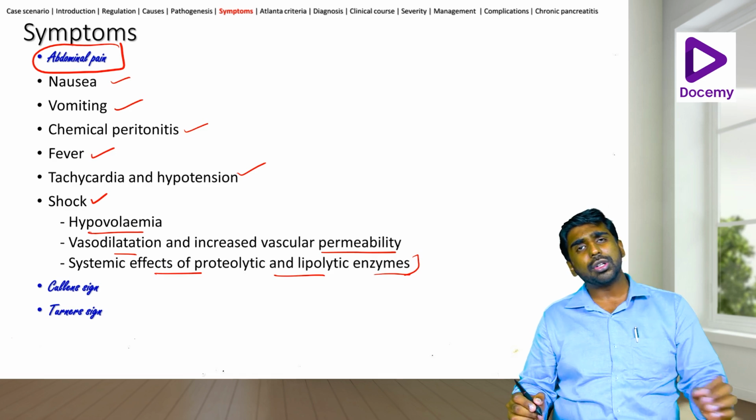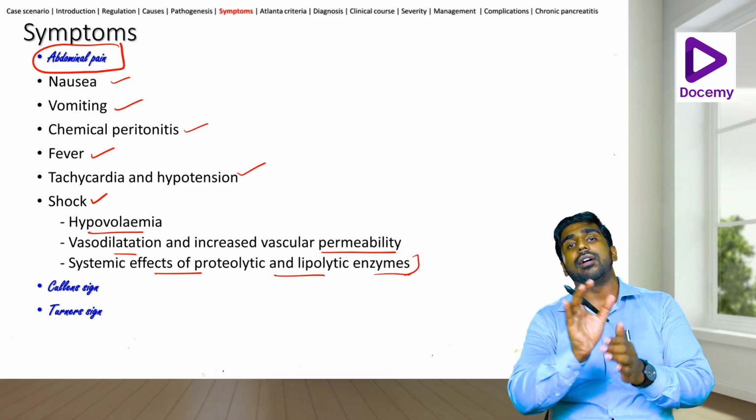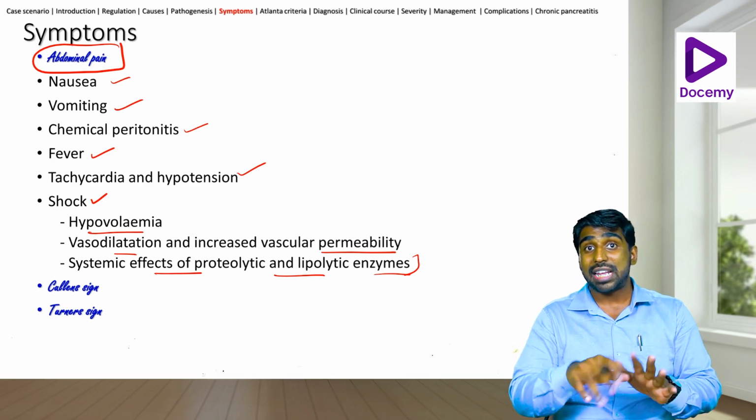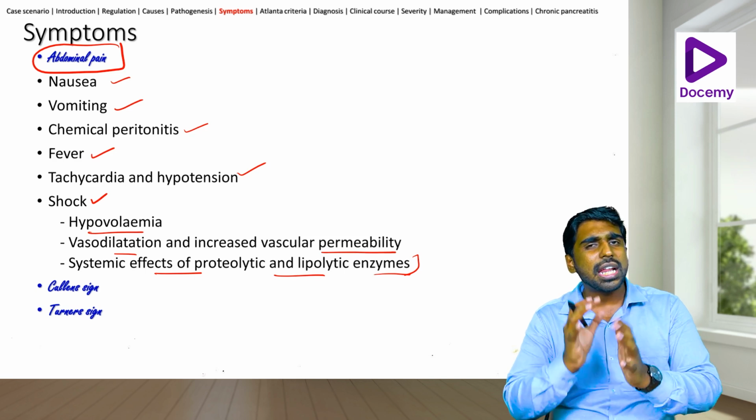lipolytic enzymes. Do you know that sometimes you can even have subcutaneous nodules because of the fat lysis that takes place because of the enzymes that are released from pancreatitis. Okay, so these are several interesting things.